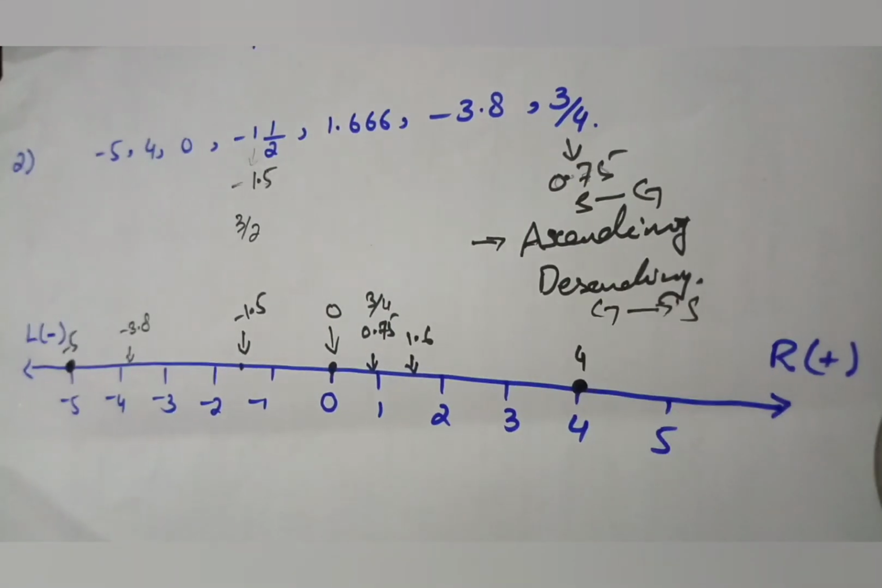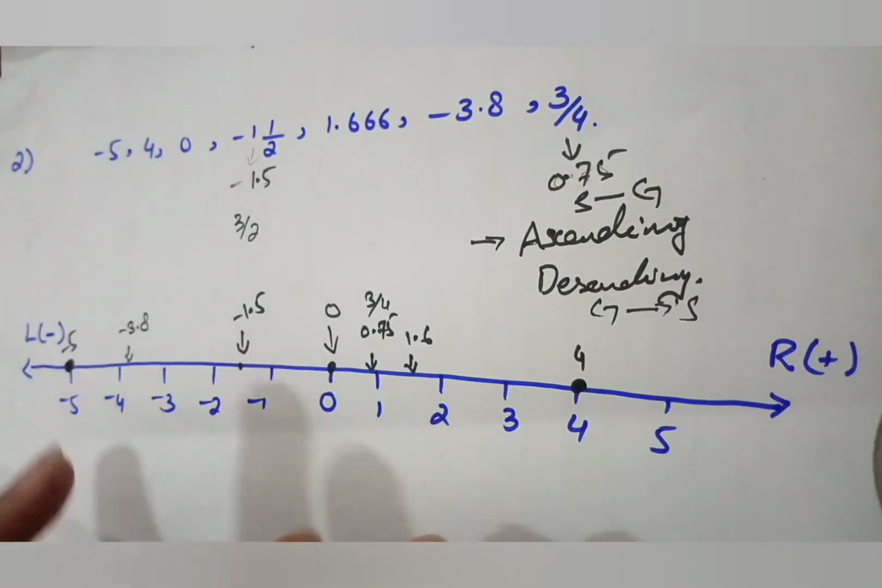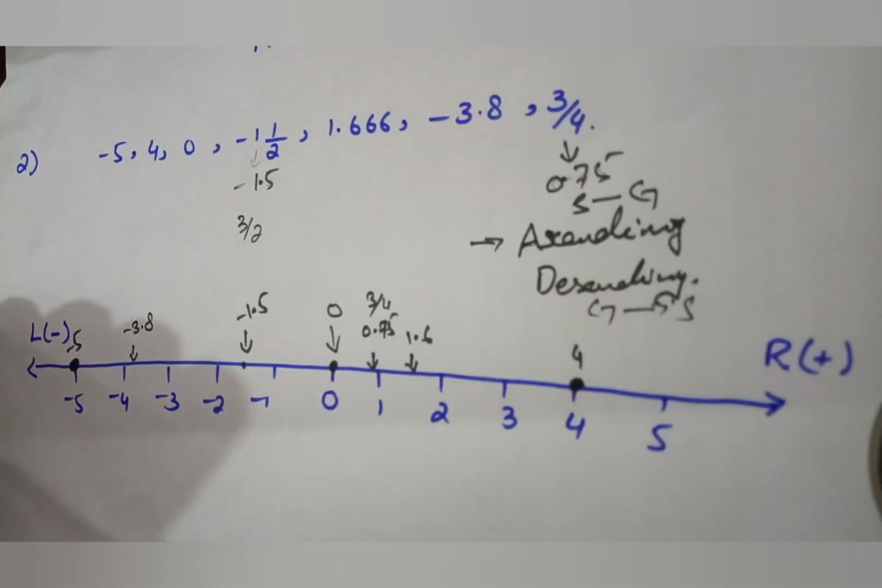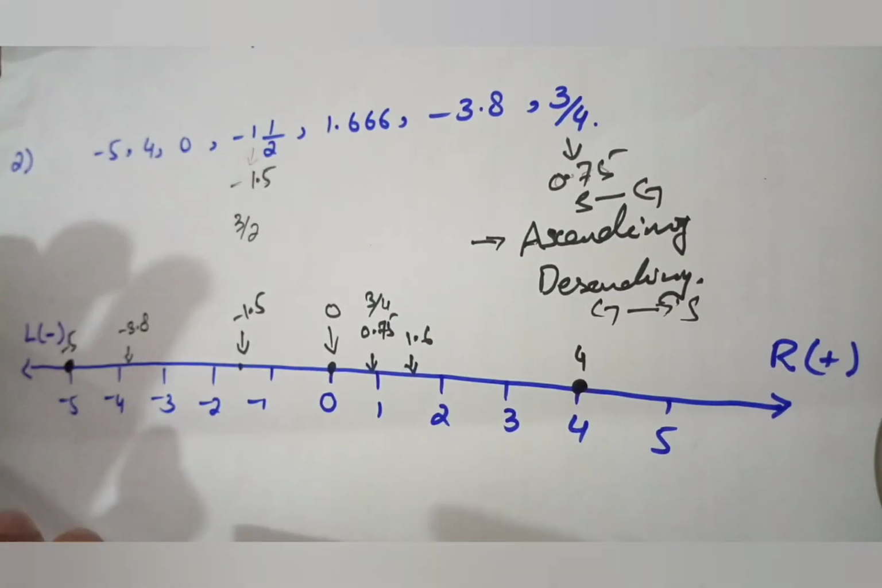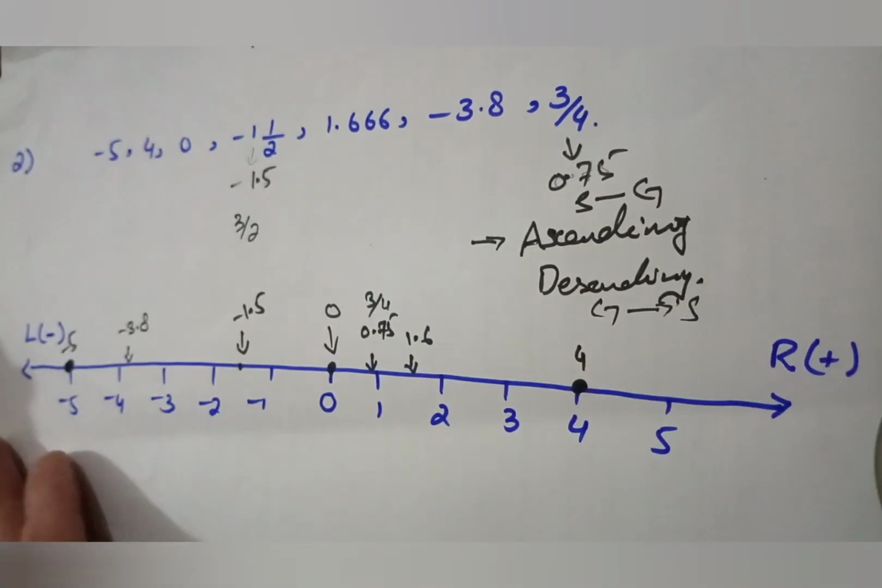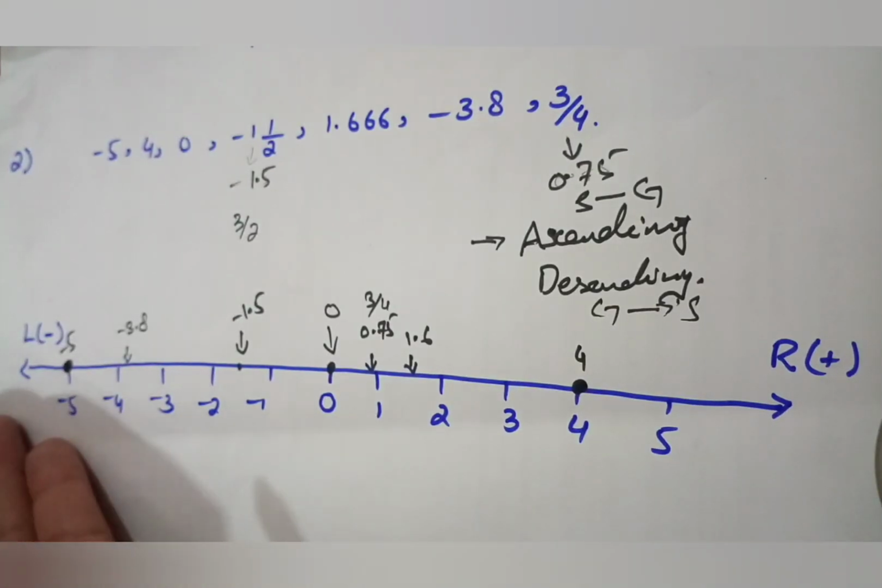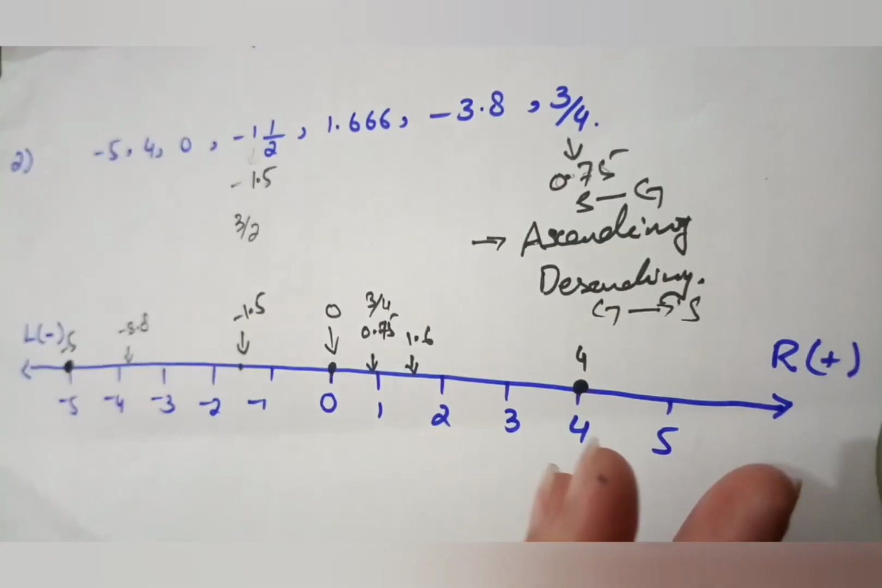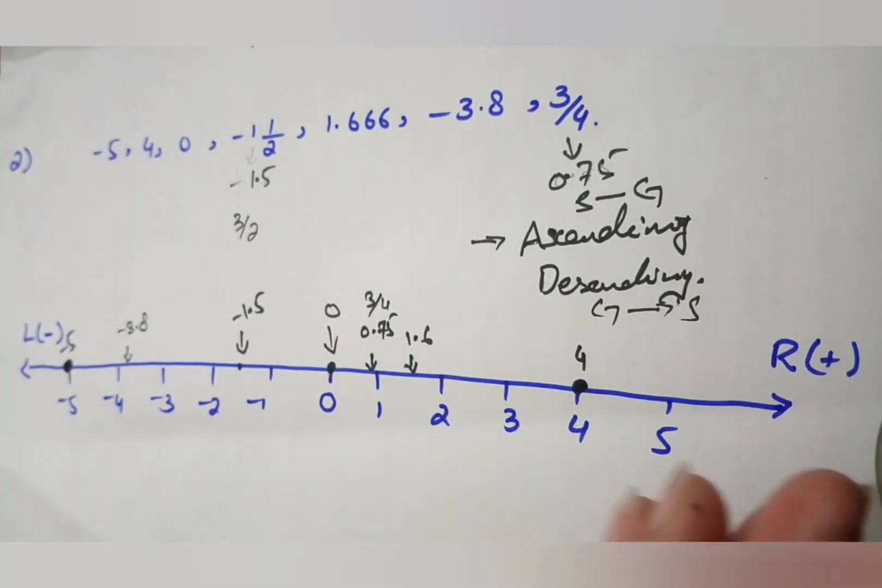Now we write our digits using the number line, and we represent these numbers in ascending form. As I told you at the start of the lecture, the more we move towards the left, the smaller the terms we have. The more you move towards the right, the greater the terms you have.